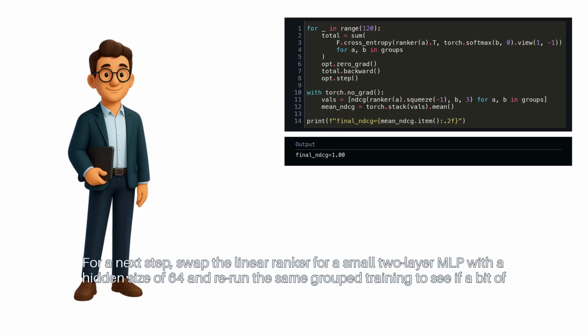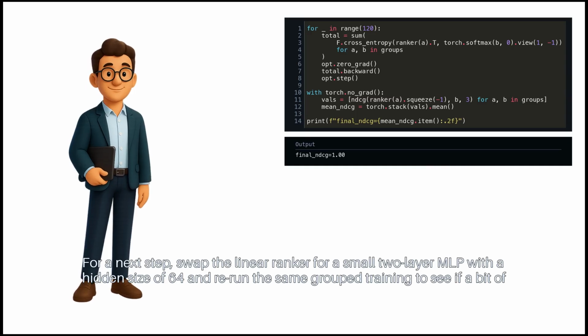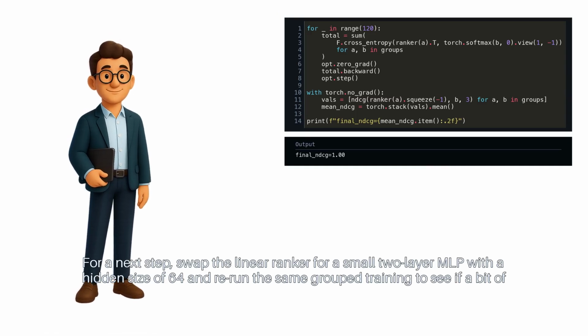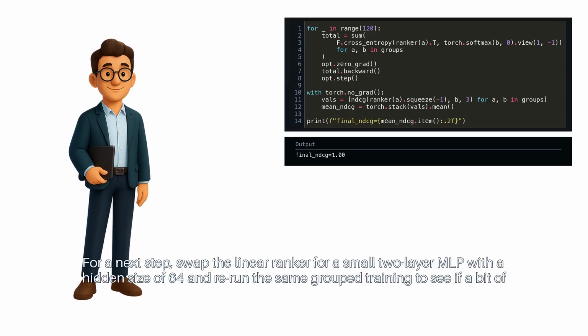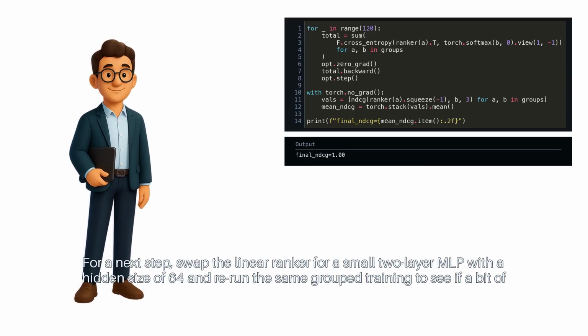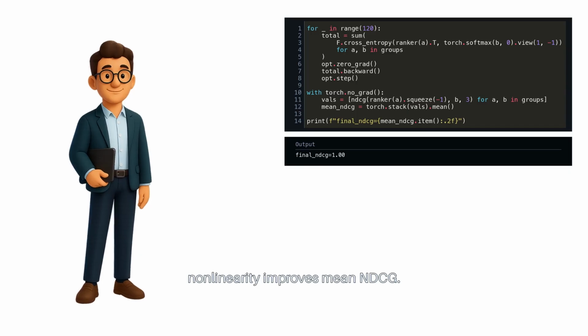For a next step, swap the linear ranker for a small 2-layer MLP with a hidden size of 64 and rerun the same group training to see if a bit of nonlinearity improves mean NDCG.